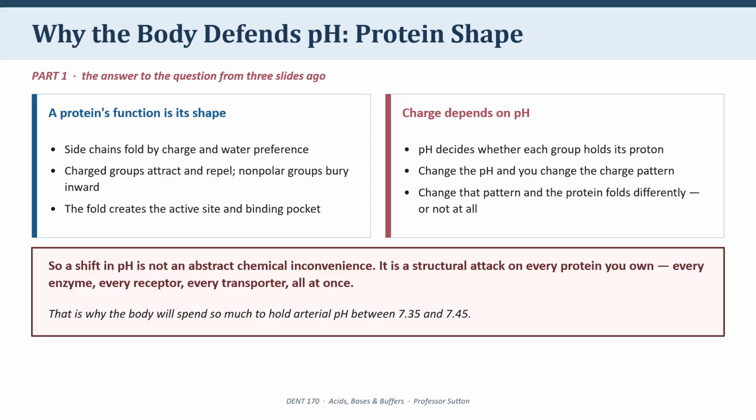Whether a side chain carries a charge at all depends on the pH of the solution it's sitting in. Change the pH and you change which groups are protonated. Change which groups are protonated and you change the pattern of attraction and repulsion. Change that pattern and the protein folds into a different shape or fails to fold properly at all. And if it doesn't fold properly, it doesn't work.